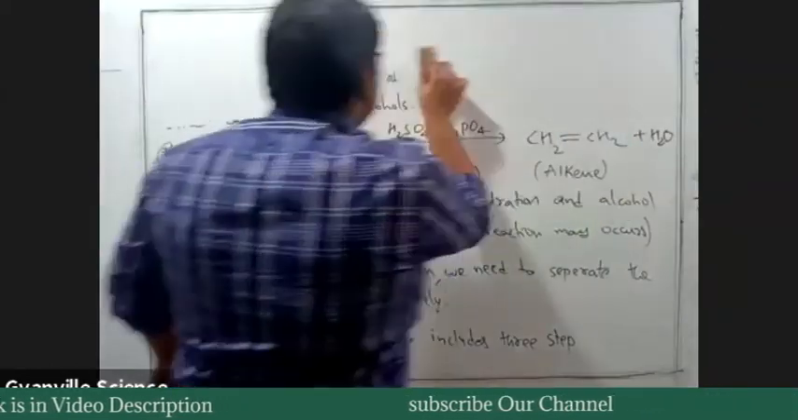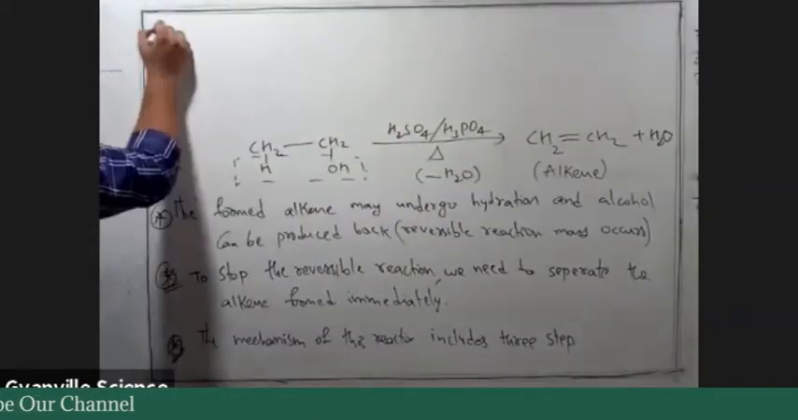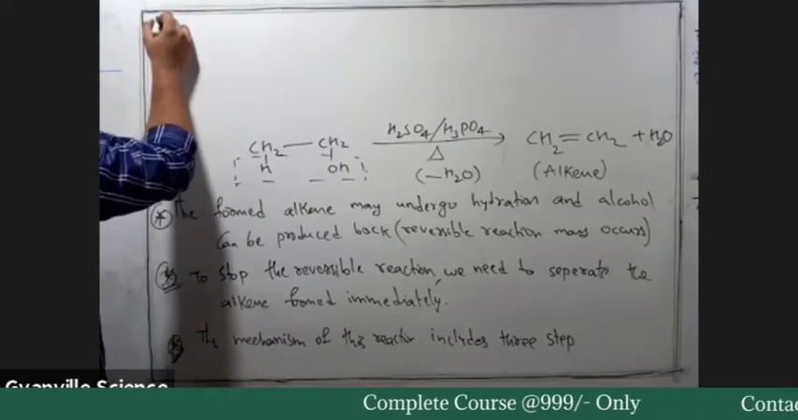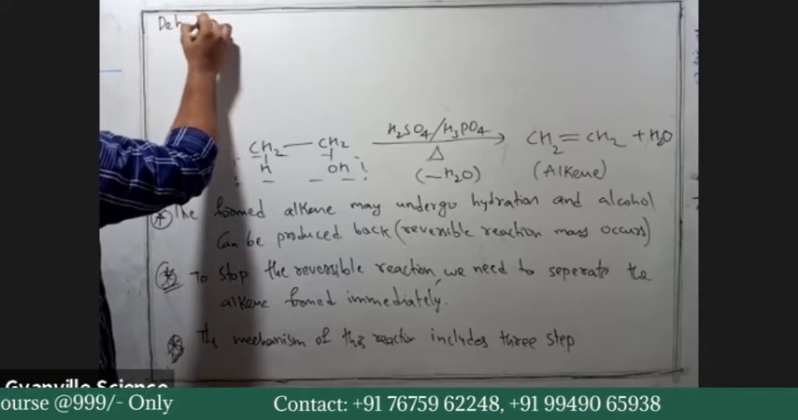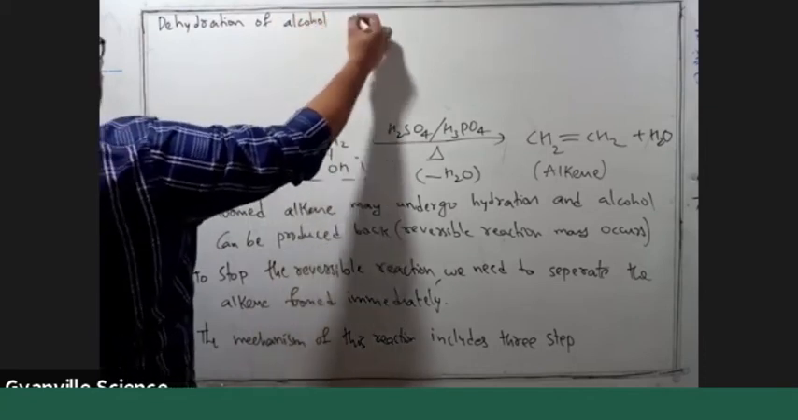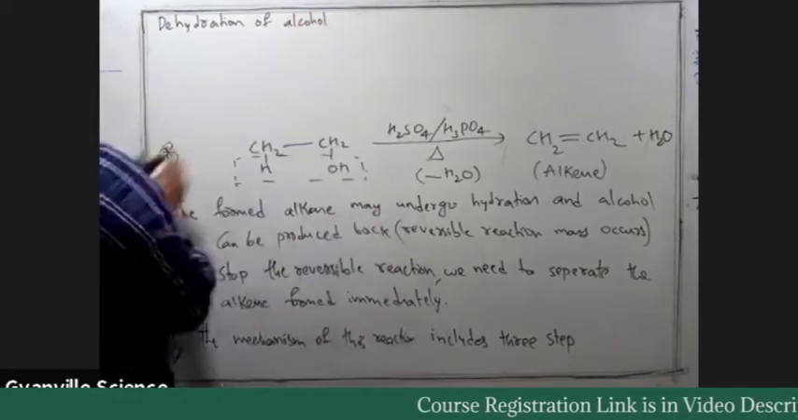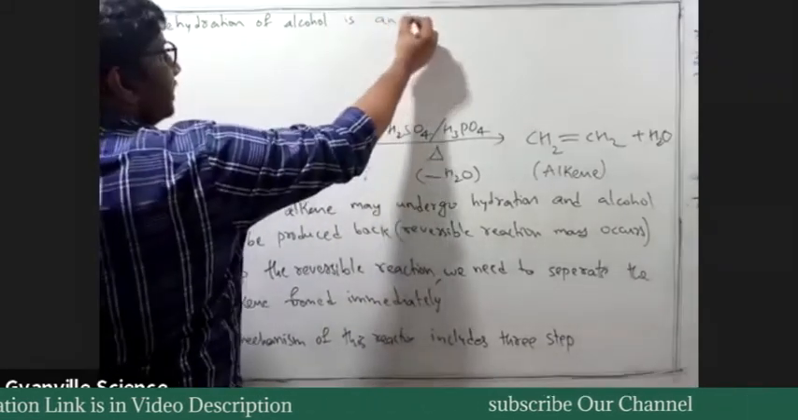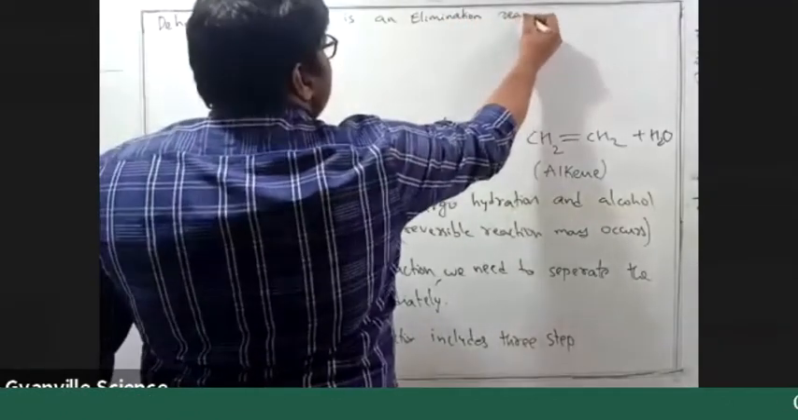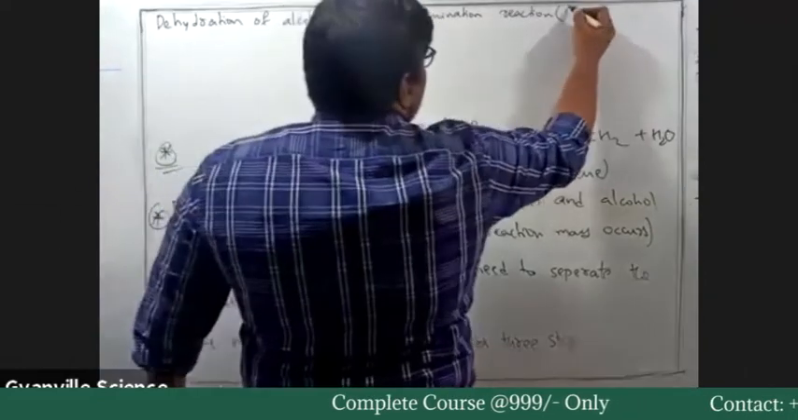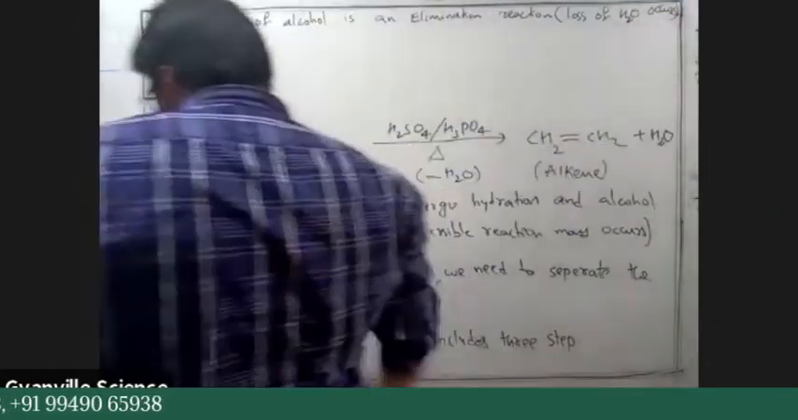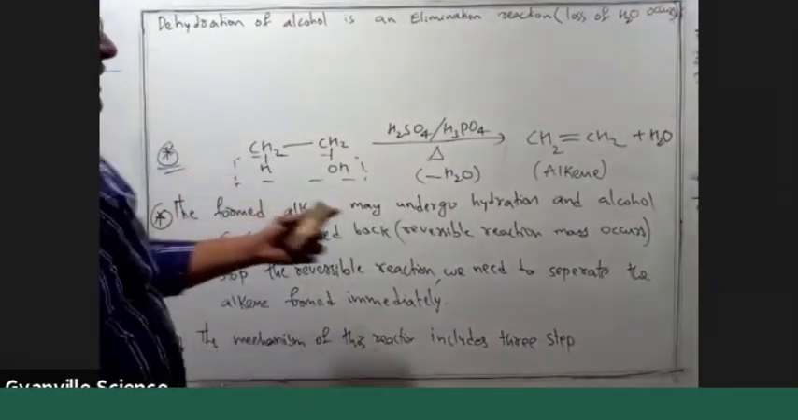So first step is, step 1 is, so this mechanism you can write. So dehydration of alcohol is an elimination reaction, yes or no? Elimination reaction, that is loss of H2O occurs. Fine. So you can see this reaction as an elimination reaction.